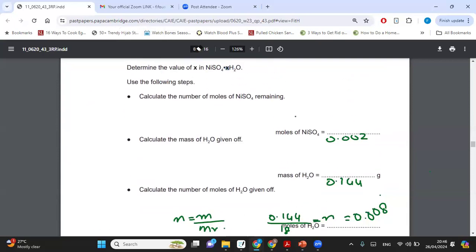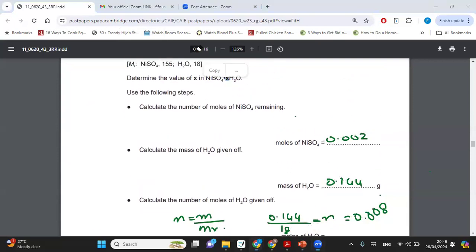Now, when you are solving questions on water of crystallization, let me tell you what you do. You get to the moles of water. After you have the moles of water, you want to find out the value of X. In this case, we are looking at the mole ratio.